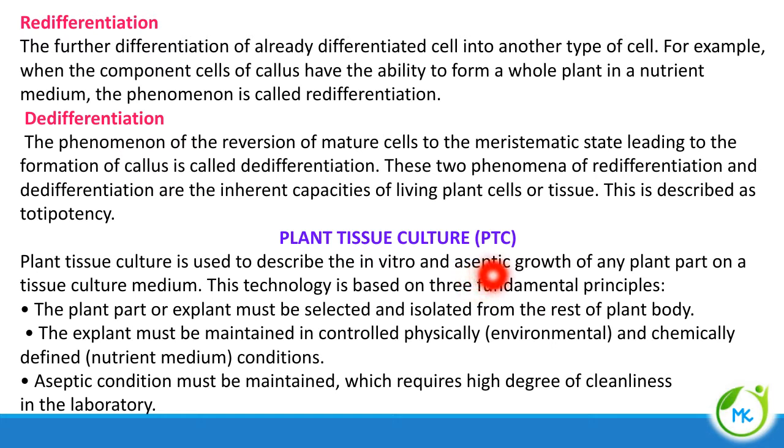Sepsis means contamination by any microorganism. Absence of sepsis is called aseptic growth. So to grow the plant part on tissue culture medium, there are several fundamental features. First, the explant has to be isolated from the plant. The explant should be maintained in controlled environmental conditions, that is, physically and chemically defined nutrient conditions. And aseptic conditions should be maintained.